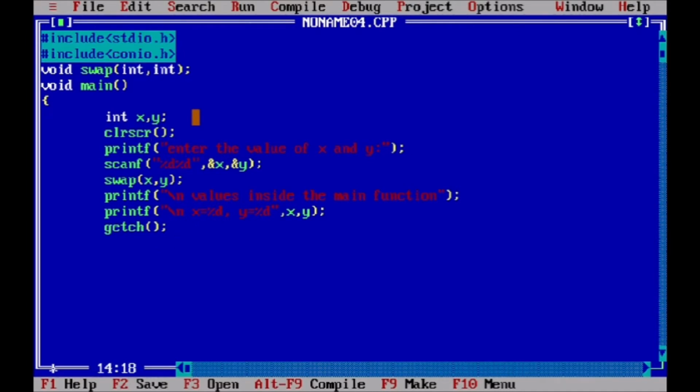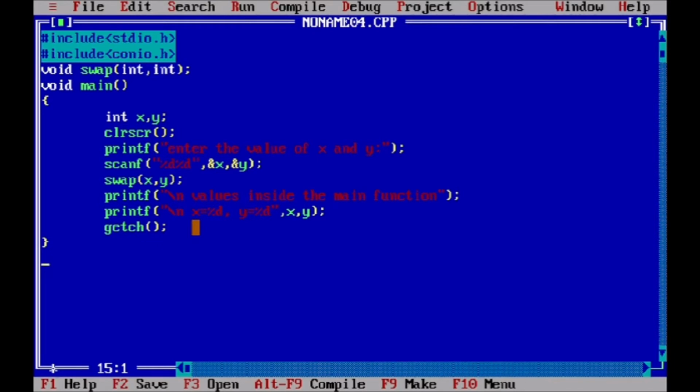Now we define our function. When you write a program in proper alignment, your debugging and representation will be very clear.